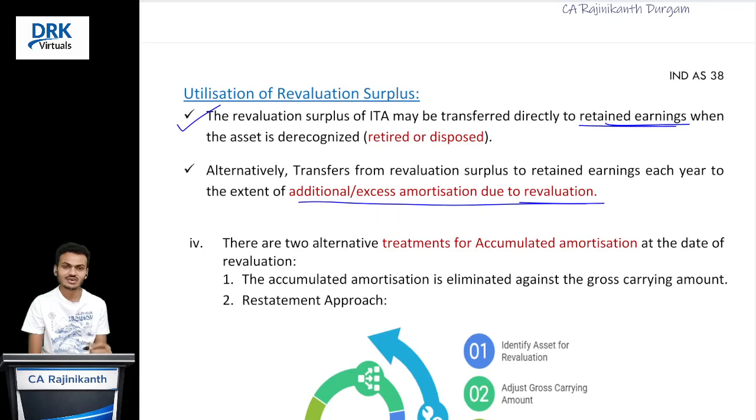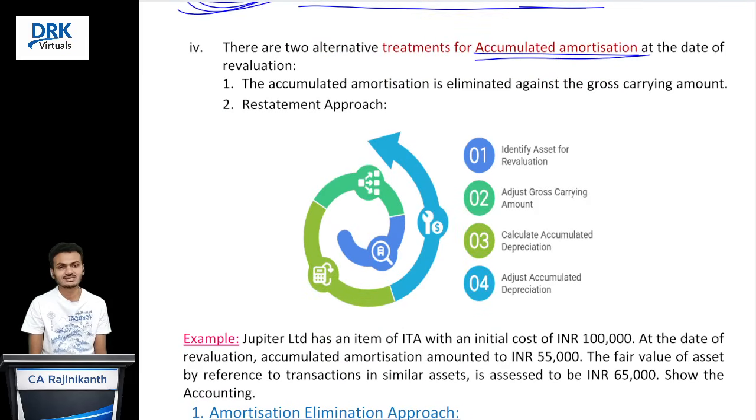As you know, if we get any revaluation gain, our amortization charge will increase, correct? So the standard says that to the extent of that additional amortization charge, you transfer from revaluation surplus to retained earnings every year. This is the alternative, and the other is the first one. And how to deal with the accumulated amortization account in case of revaluation? The standard has provided two alternatives. First, you simply eliminate the balance in the accumulated amortization account, adjusting it against the gross carrying amount of the intangible asset. And the second one is the restatement approach.